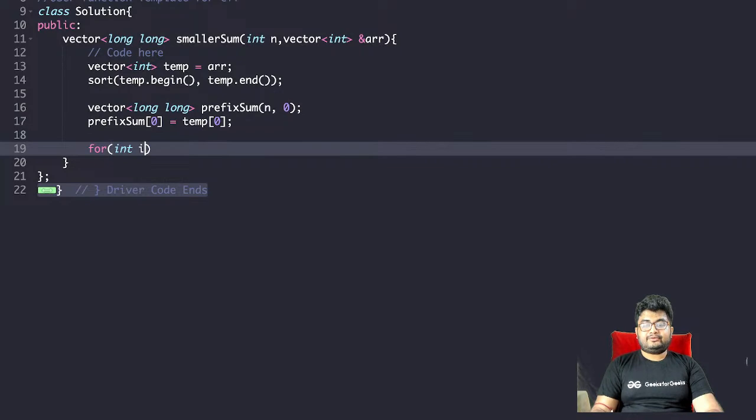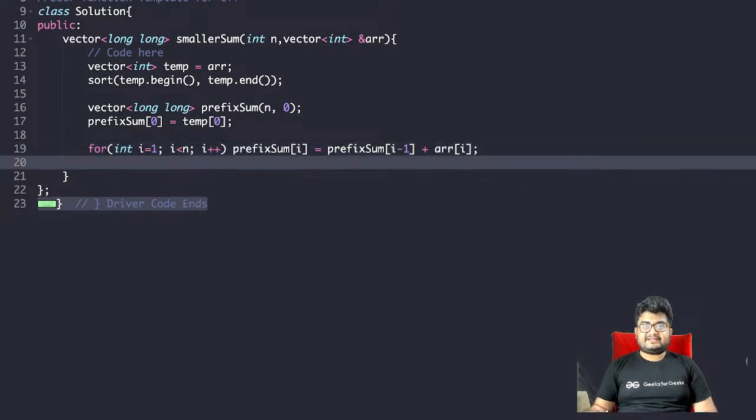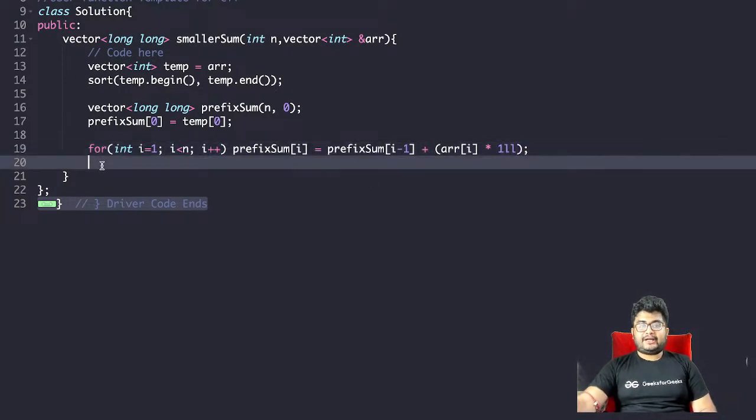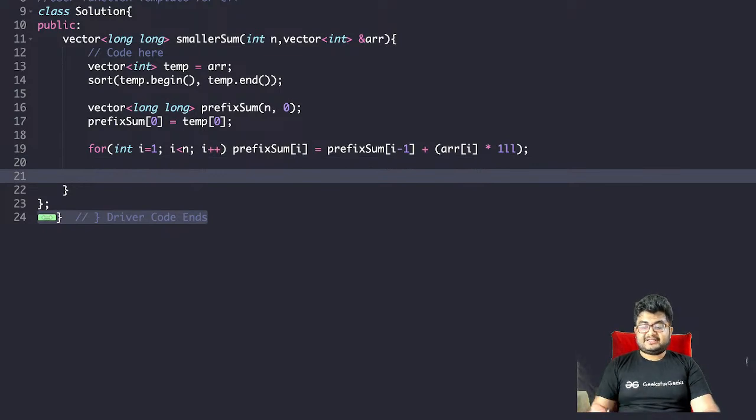And for int i equals 1, i less than n, i plus plus, prefix sum of i is equal to prefix sum of i minus 1 plus temp of i. We are taking the prefix sum. Also, if you want to be a bit careful, you can convert this to long as well with 1ll, so you do long additions. After that, prefix sum is done.